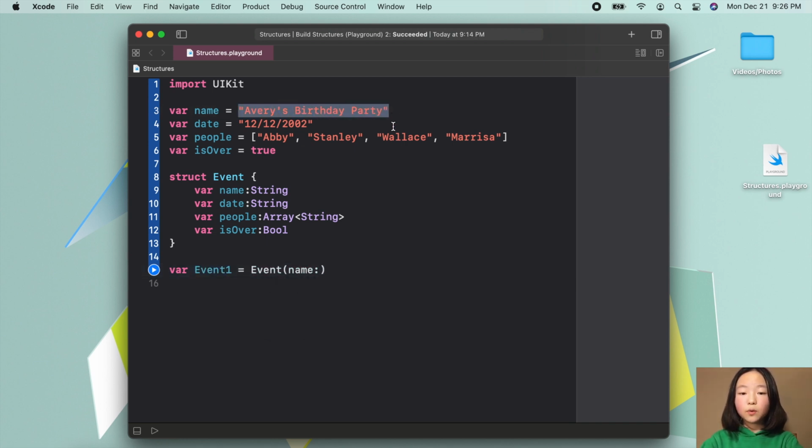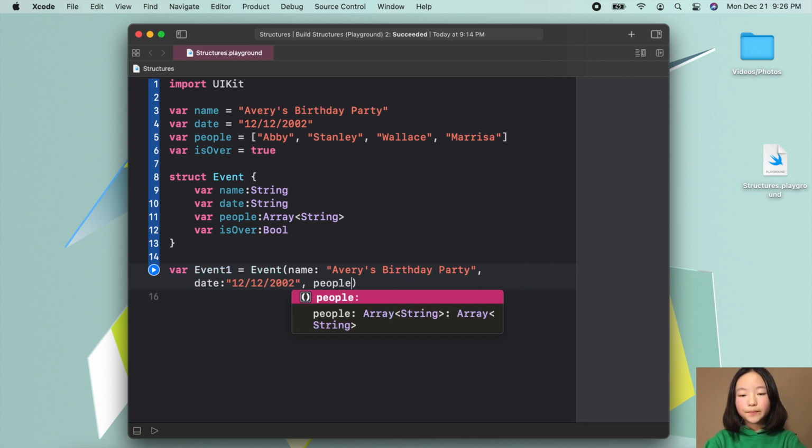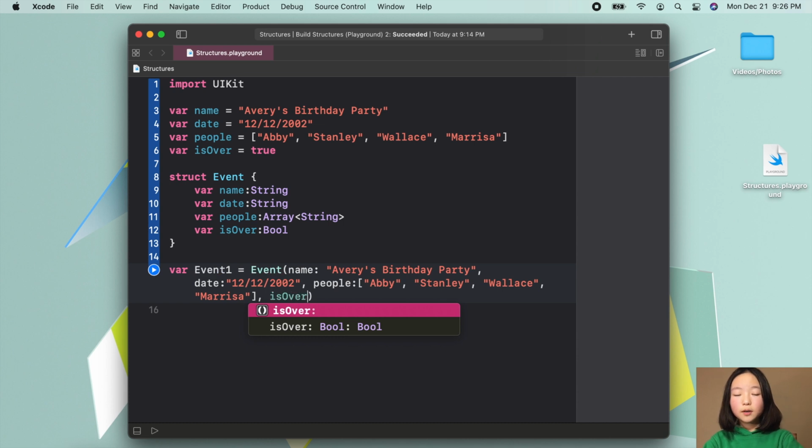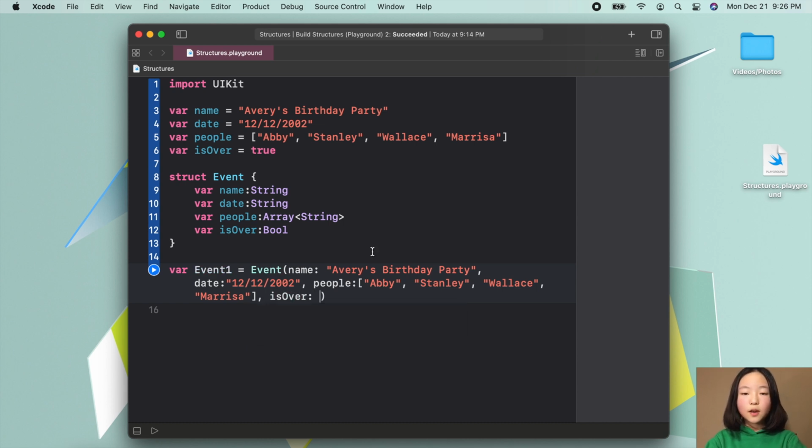To keep it simple, let's just copy and paste these values. And then a comma. Date, our next variable. And then people. And finally isOver is true.